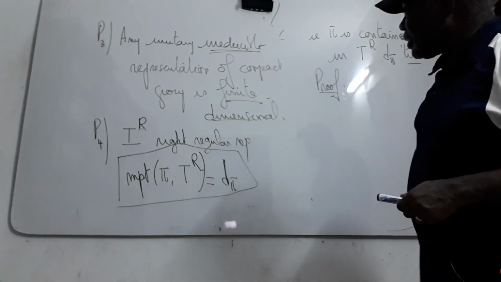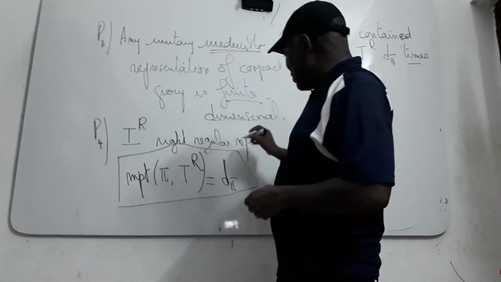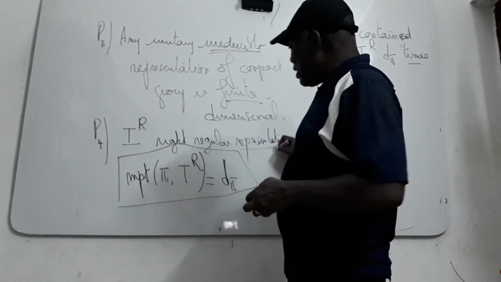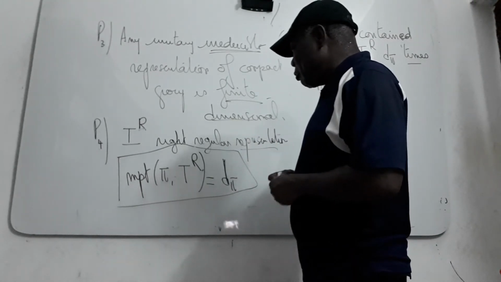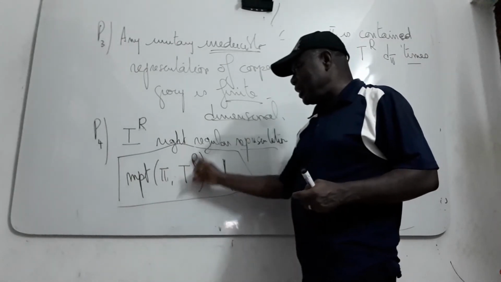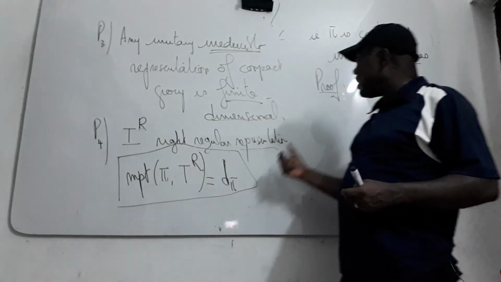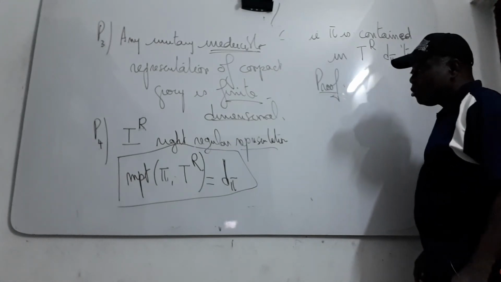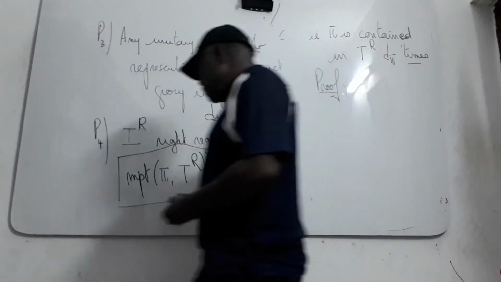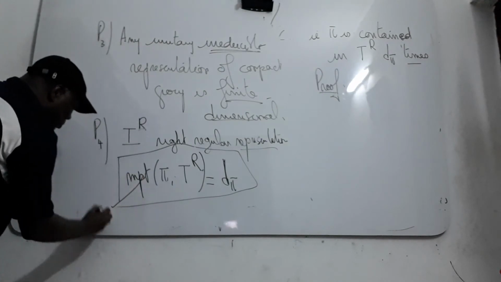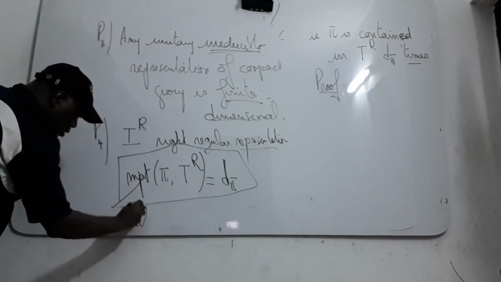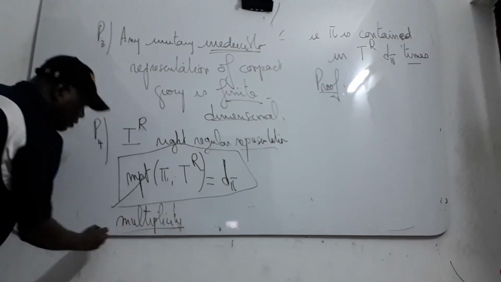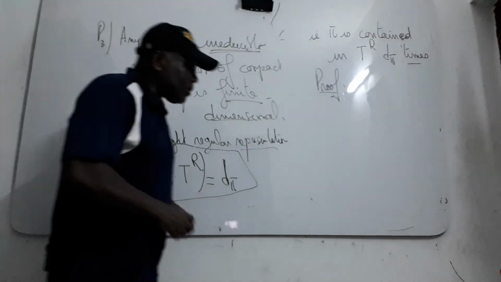I will prove that this is a regular representation, and that pi is contained here d pi times. And the multiplicity of this notation is the multiplicity of a representation of d pi.